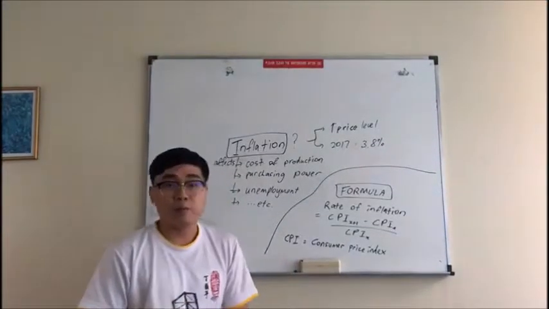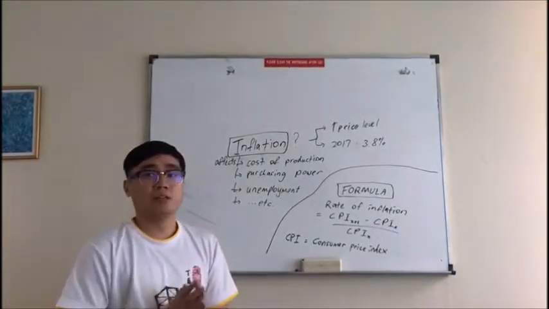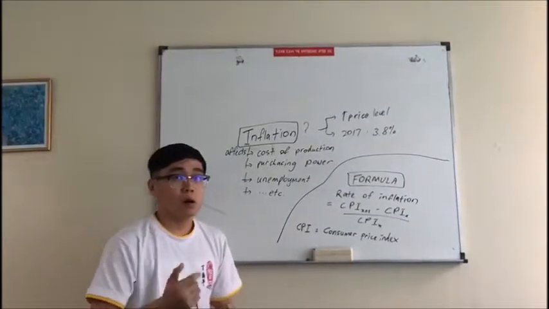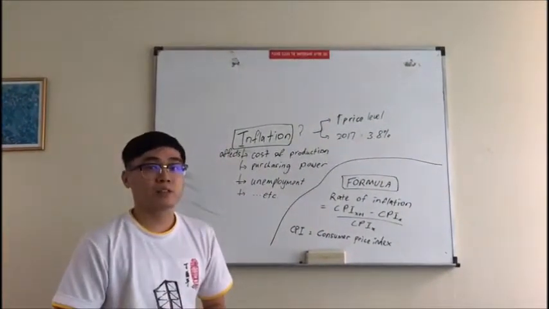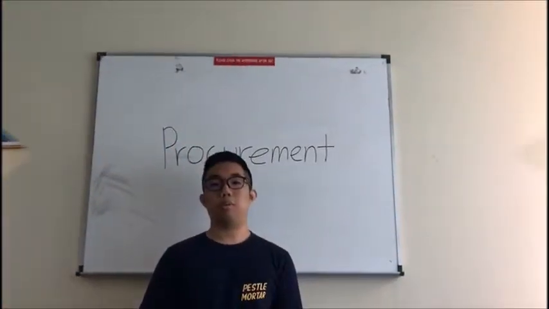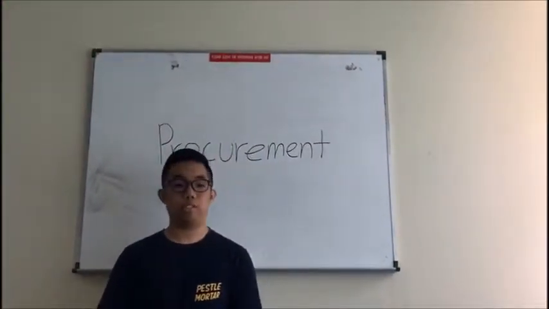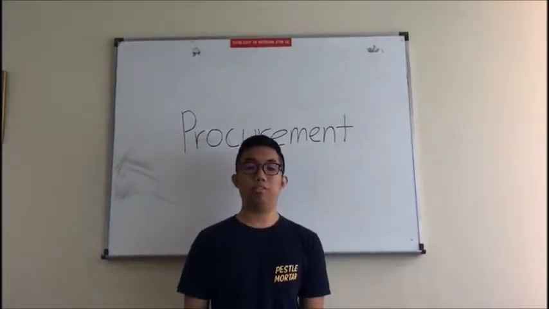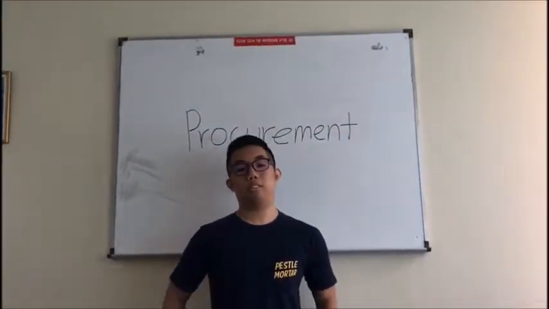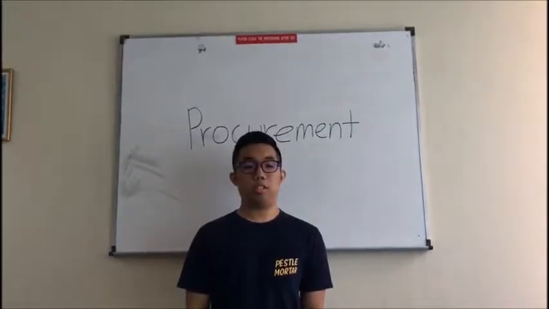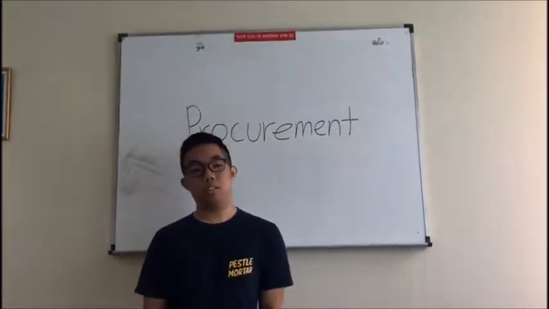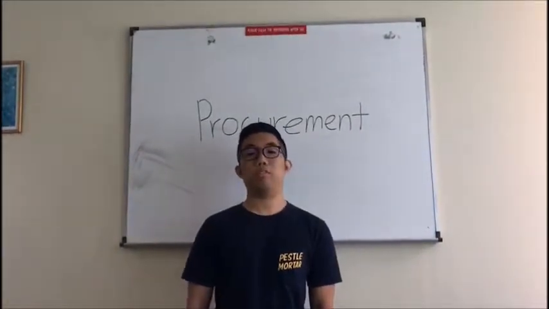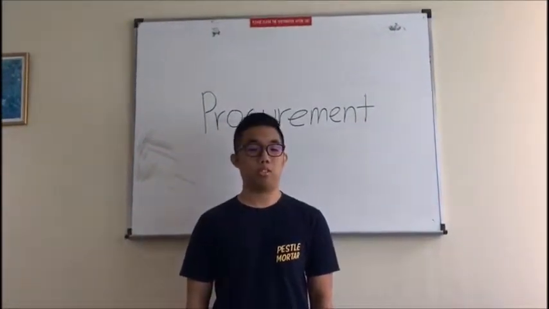So inflation can bring a lot of effects to the country. For example, there are effects on procurement, operation and maintenance, inventory, and manufacture. Now we're going to talk about procurement after the effect of inflation. Inflation results in the reduction of purchasing power of the monetary unit. In other words, when prices of products increase, we buy less quantity with the same amount of money. This is due to the general increase in the price of goods and services with the passage of time.